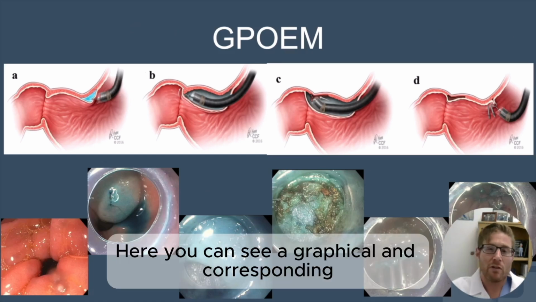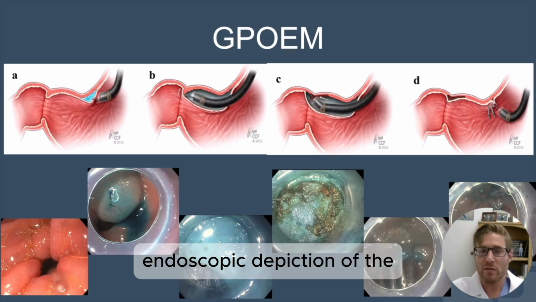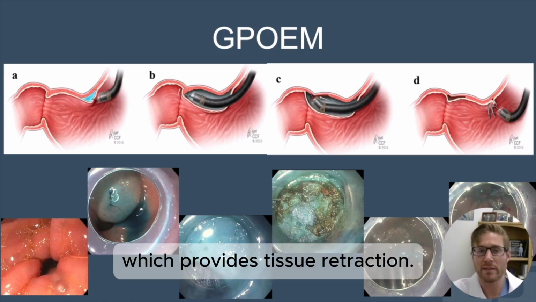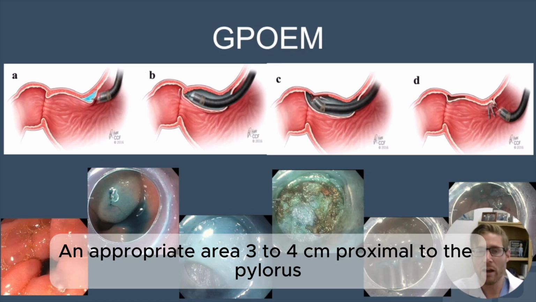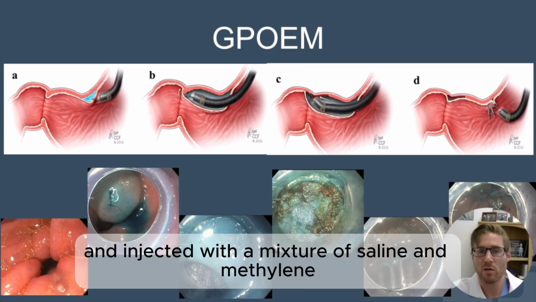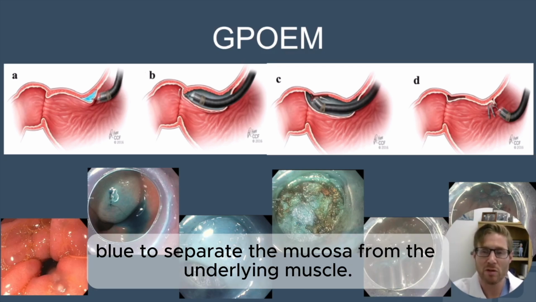Here you can see a graphical and corresponding endoscopic depiction of the GPOEM procedure. The endoscope is prepared with a clear cap, which provides tissue retraction. An appropriate area, 3 to 4 centimeters proximal to the pylorus on the lesser curvature of the stomach, is identified and injected with a mixture of saline and methylene blue to separate the mucosa from the underlying muscle.